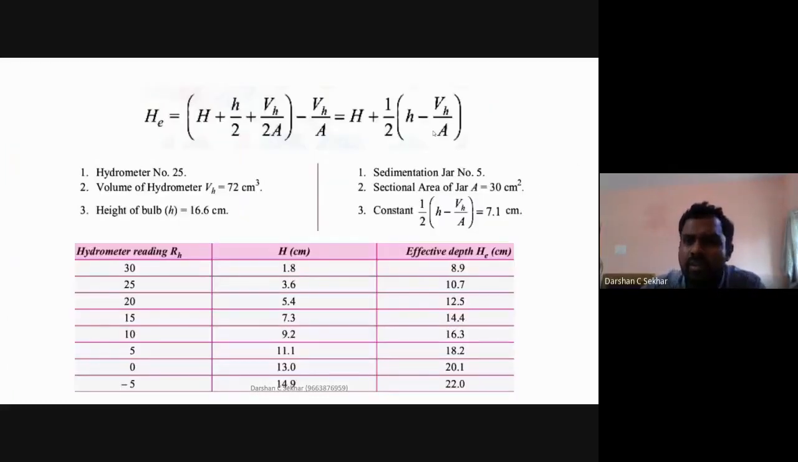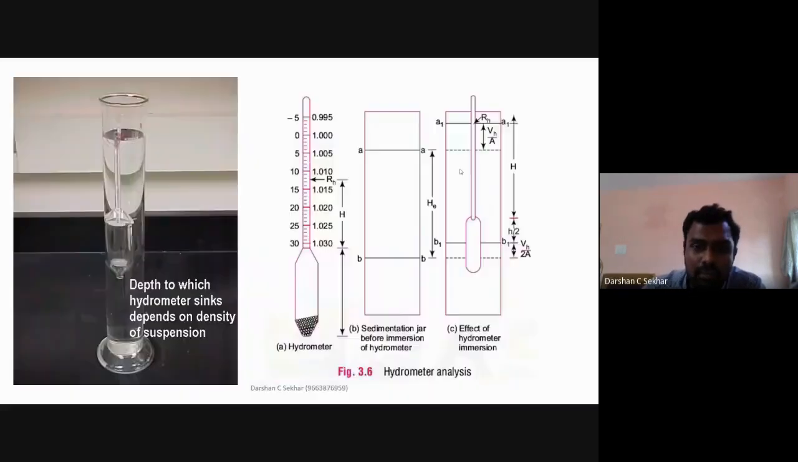Once you have done this, what is the A? A is nothing but the cross-section area of the jar, this steel jar. This is a 1000 ml jar. This is the cross-section area. I need to find out this cross-section area. So how do I find it out? If you have a vernier caliper, you can place it there, take the diameter, and take the cross-section area.